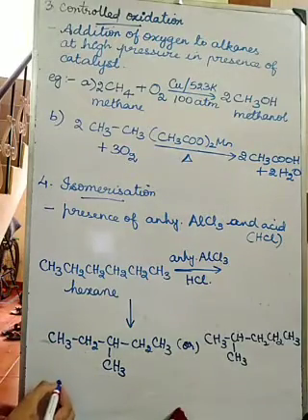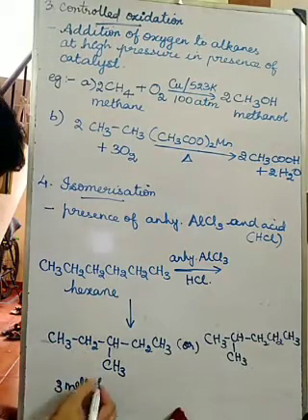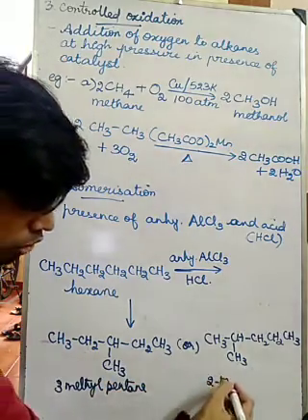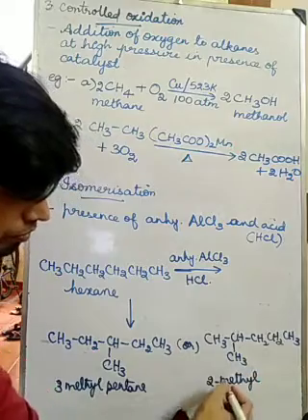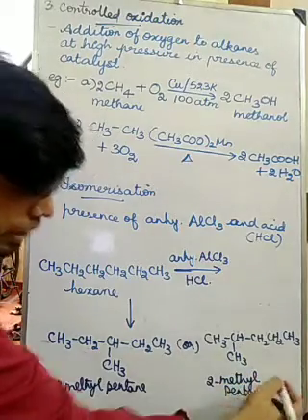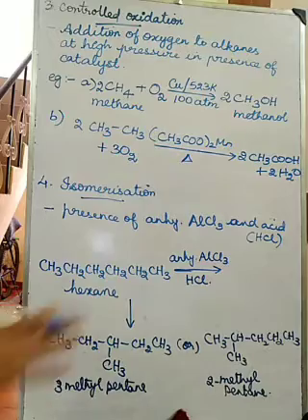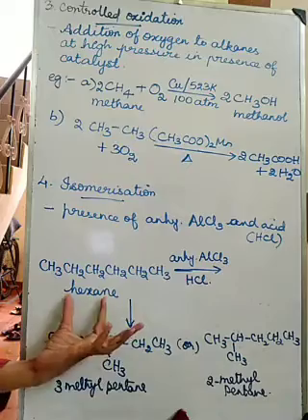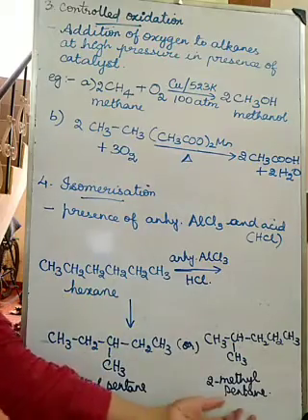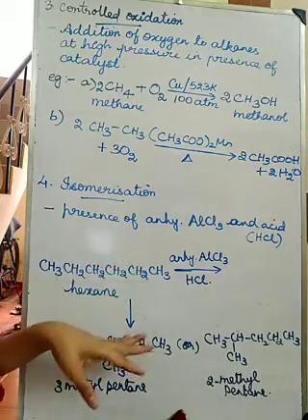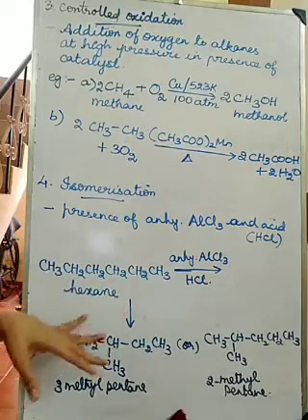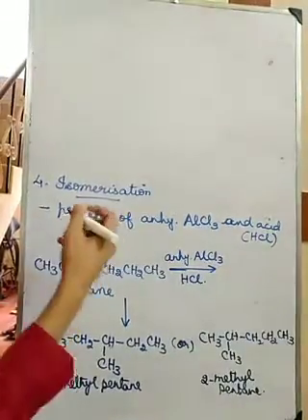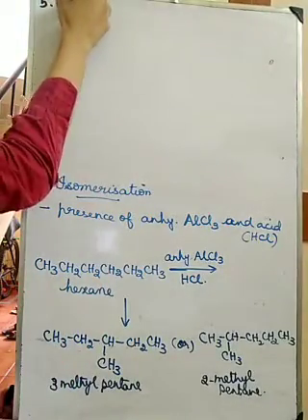So I can get 3-methylpentane, or I can get 2-methylpentane. Same molecular formula only, but different structure. This is also an alkane. So by changing the isomer, we can get different alkanes. Next one, fifth method, aromatization.